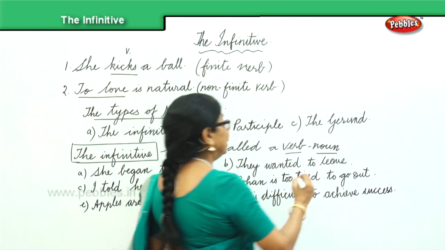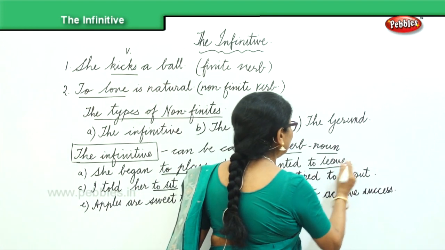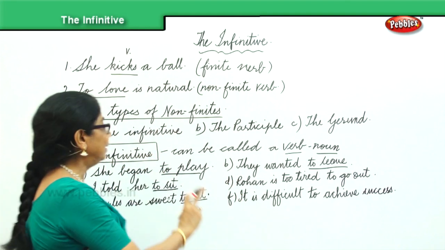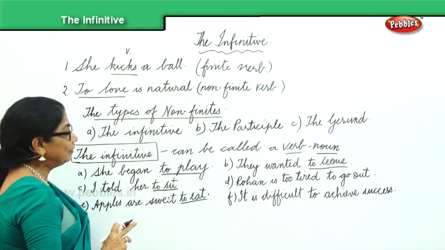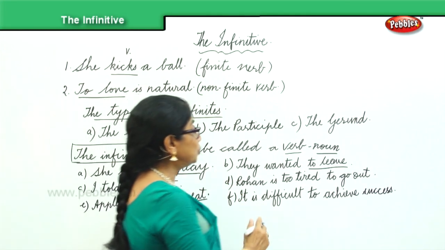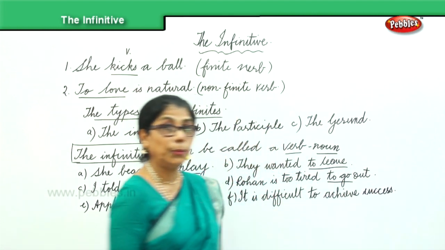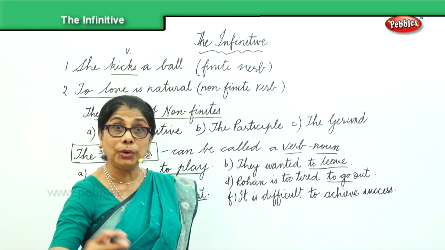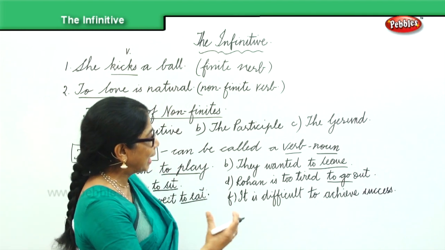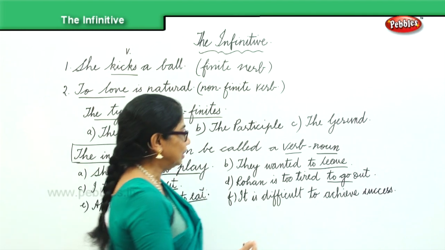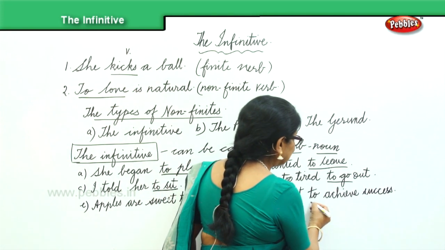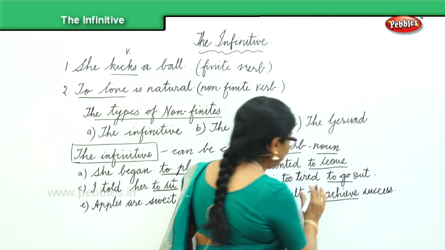They wanted to leave. Again, "to" is added. So we have the infinitive formed. Rohan is too tired to go out. To go. Go is a verb. So we are adding "to". It is difficult to achieve. Achieve is a verb. Here we are adding "to".